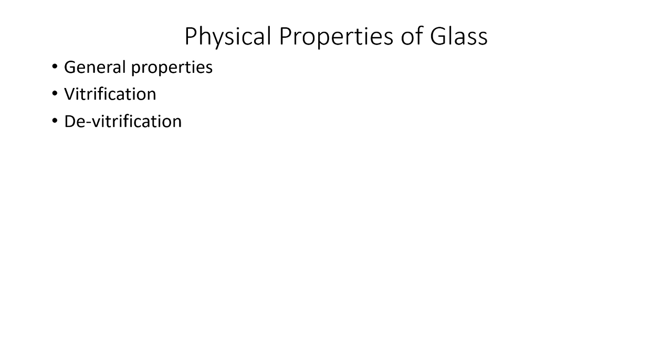Means if it is a transparent glass, then it is vitrified glass. If it is non-transparent, opaque, then it is devitrified glass. Then next is isotropy. Glass possesses similar properties in all possible directions, and therefore it is called isotropic. So there are isotropic properties and anisotropic properties, all of you know in physical chemistry. Isotropic properties are exhibited by glass.